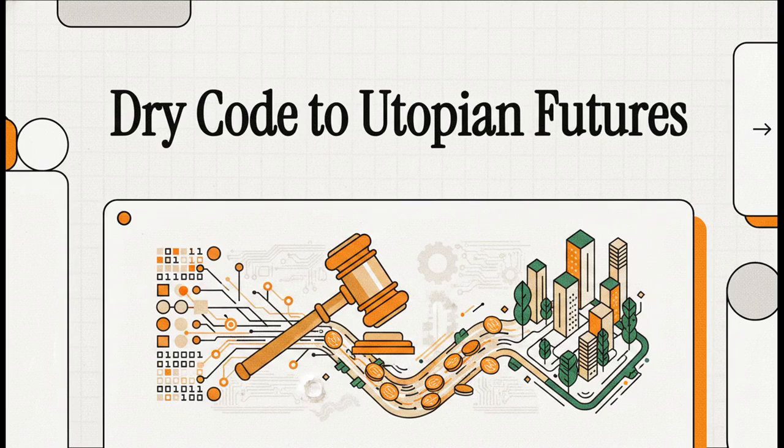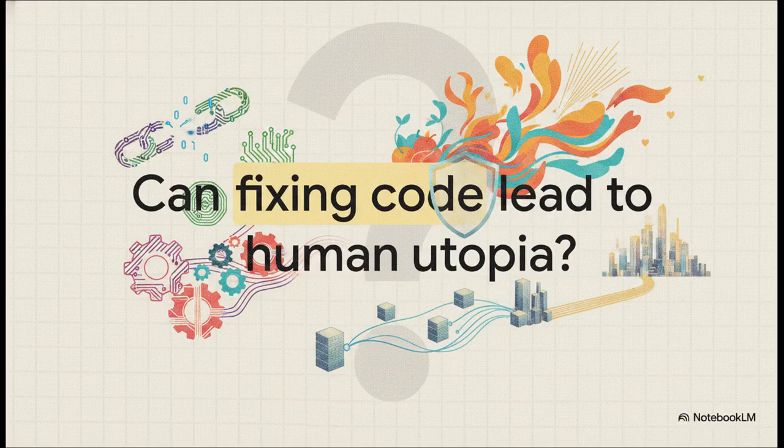Welcome to this explainer. Today, we're diving into a fascinating intersection of technology, law, and economics. We're going to look at how tweaking the very nature of computer code could, well, fundamentally change human society as we know it. So let's kick things off with a pretty big, bold question.